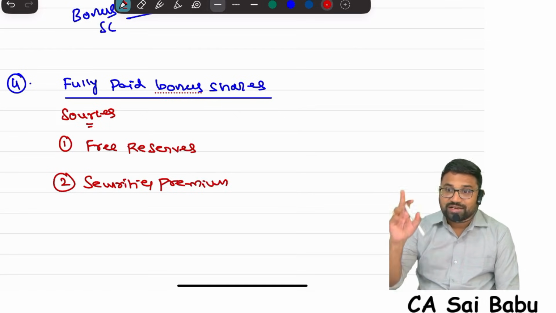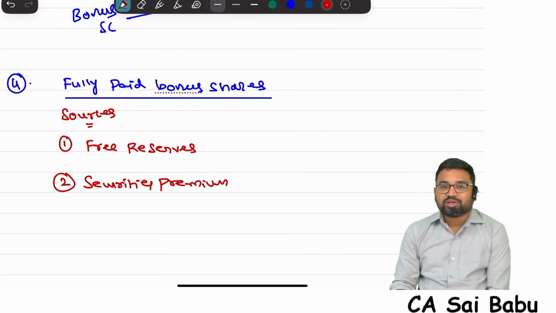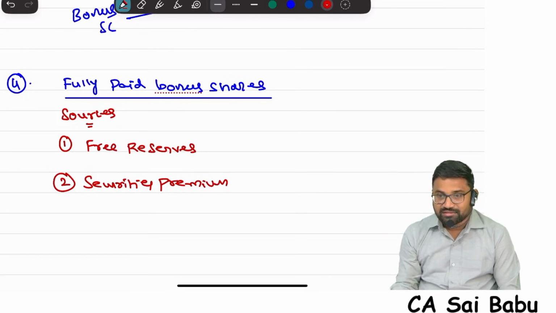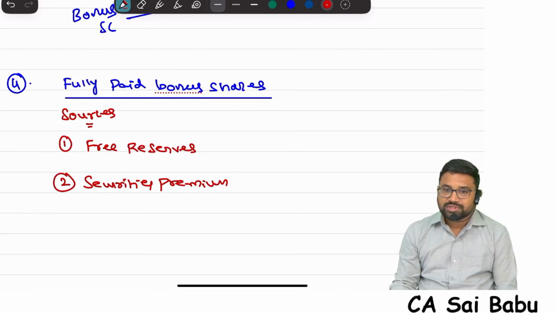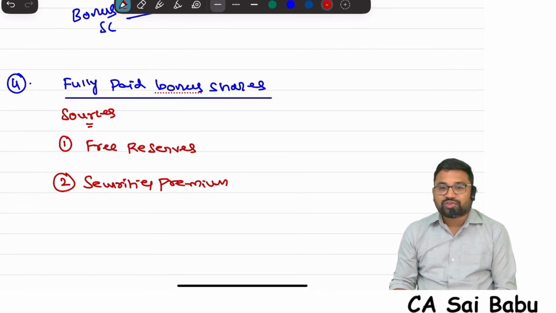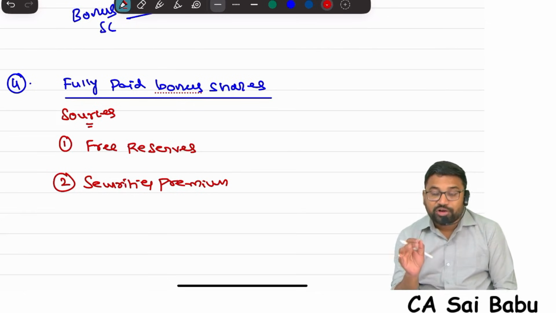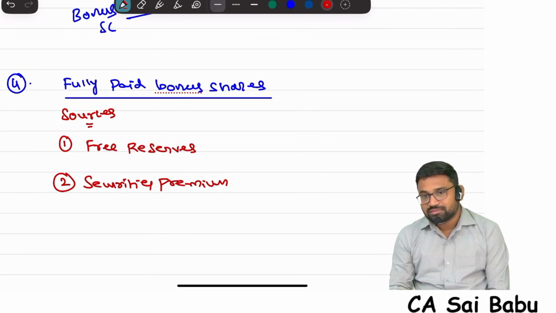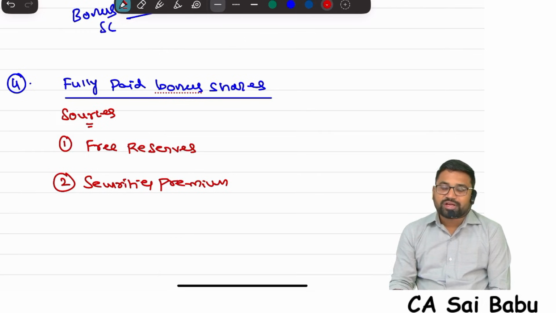Go and check in the first chapter. We have seen securities premium. Securities premium can be used for the following purposes. In that, one of the purposes, fully paid bonus shares, is there. If you want, you can check also. So securities premium can be used for fully paid bonus shares. But the important point is, they say only securities premium realized in cash will be utilized. For example, securities premium not realized in cash cannot be utilized for fully paid bonus shares.